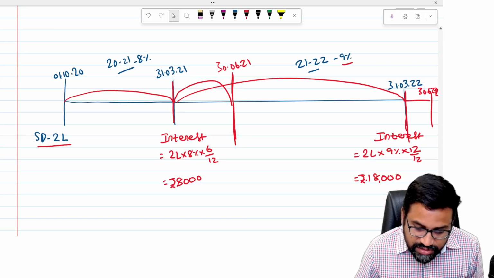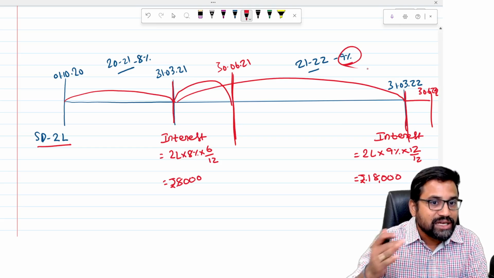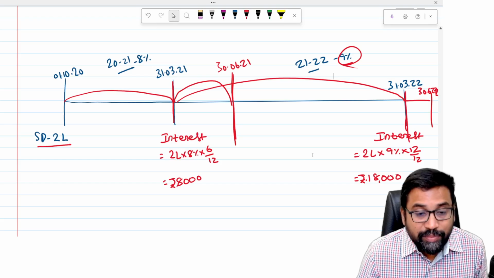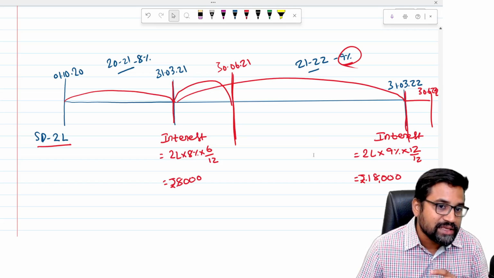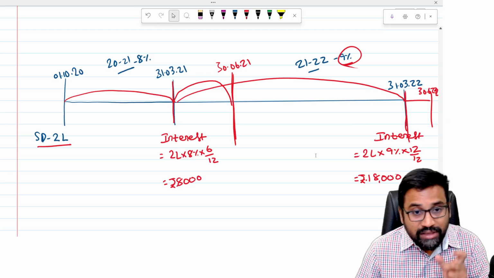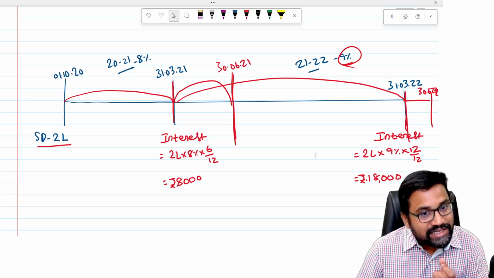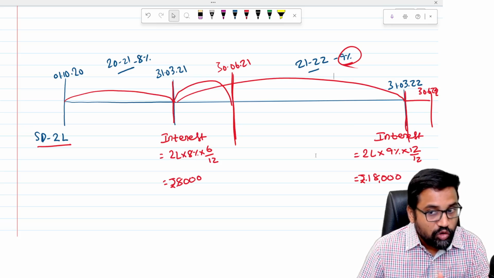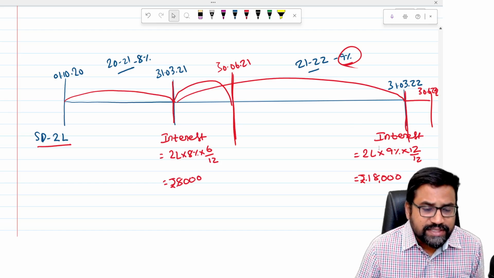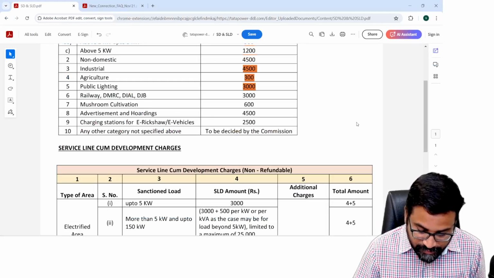So here the assumption is, see, in the year 21-22, 9% interest is there, sir. So I assumed that the commission is also paying 9% interest. Okay, sir, can I take that they will be paying only 8% interest? So ideally, if the question is silent, take the interest which is relevant on that year itself, because it is there in the act itself. If you read a state electricity act, in the act itself they said that whatever the bank rate they are following, along with that whatever the rate which is decided by the electricity commission, that will be paid. So there is no such thing that they won't pay 9%. So they can pay 9% also. That is also right. Okay.